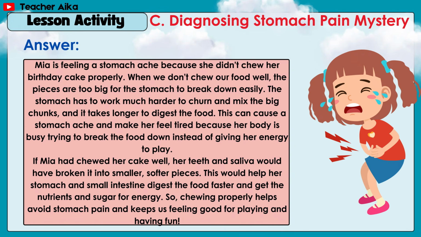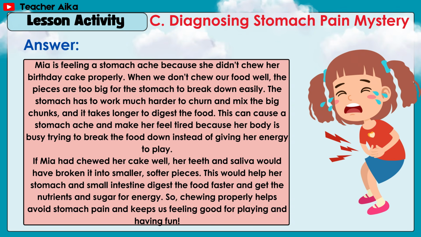Answer: Mia is feeling a stomach ache because she didn't chew her birthday cake properly. When we don't chew our food well, the pieces are too big for the stomach to break down easily. The stomach has to work much harder to churn and mix the big chunks, and it takes longer to digest the food. This can cause a stomach ache and make her feel tired because her body is busy trying to break the food down instead of giving her energy to play.